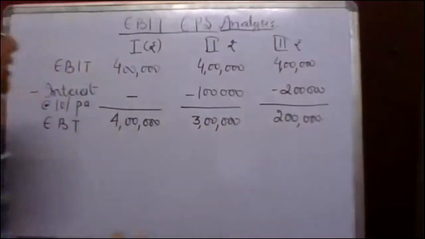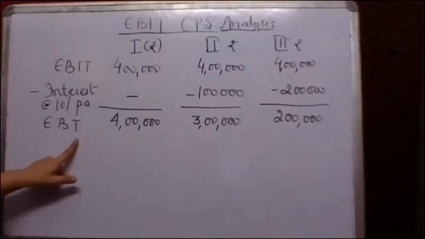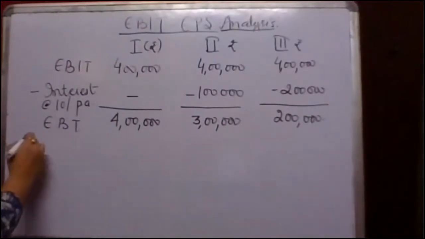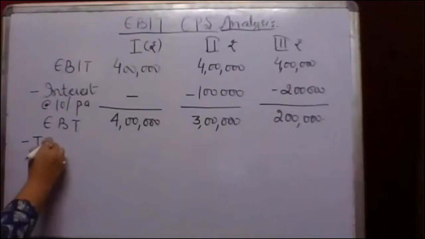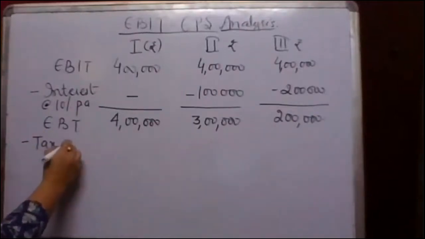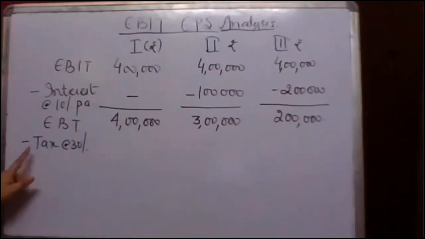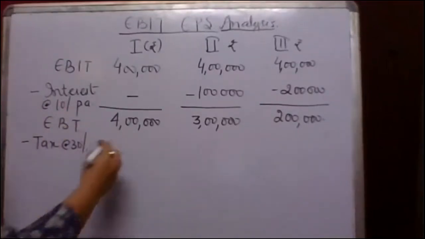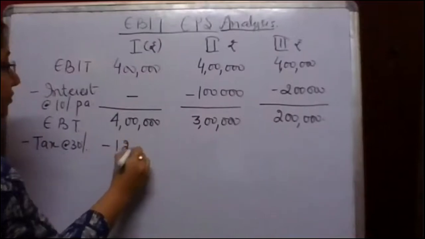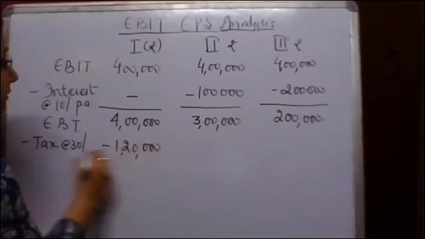Now these earnings I have, beta, are before tax, and I know that the tax rate is 30%, which will go to the government. So tax at the rate of 30%. Now I'm going to subtract tax. So 30% of 4 lakh is 1,20,000.